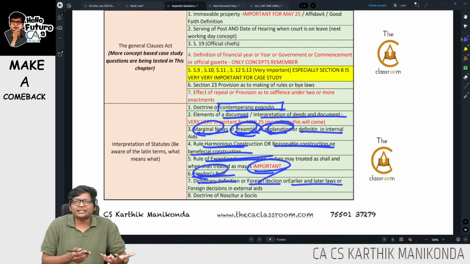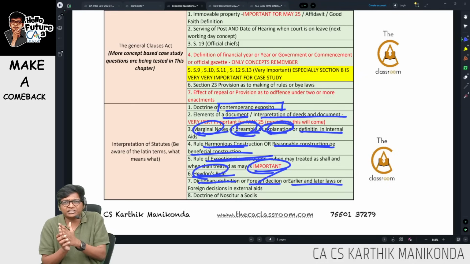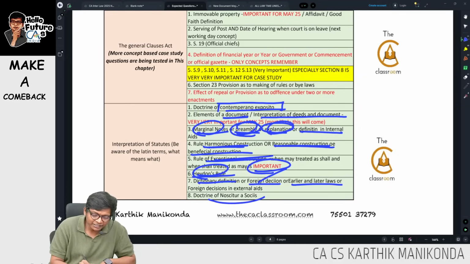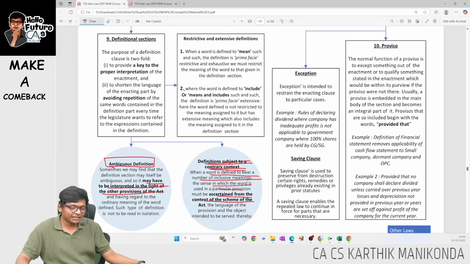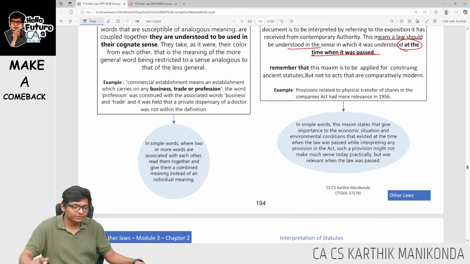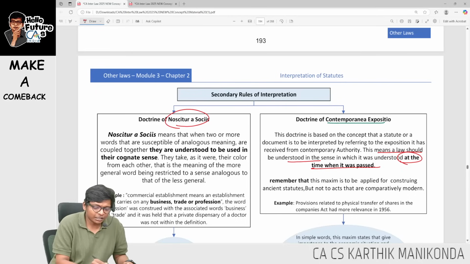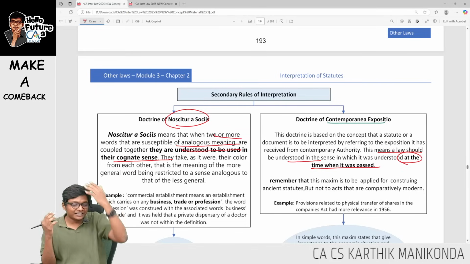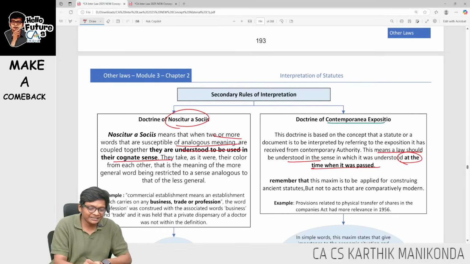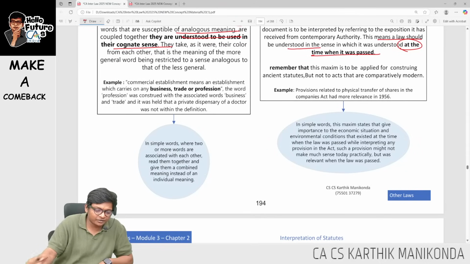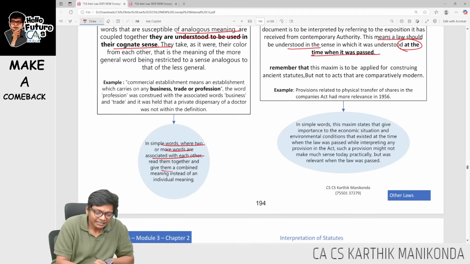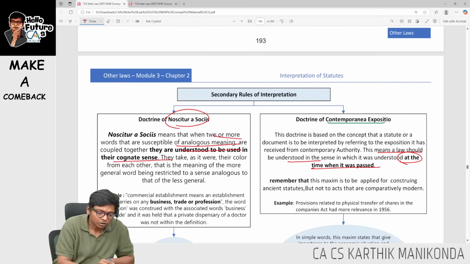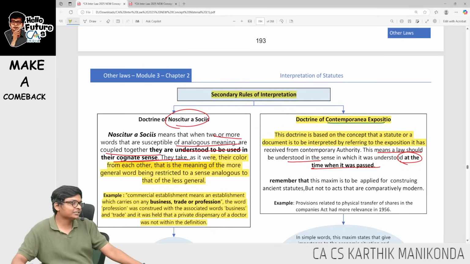Okay, for example, plant and machinery. The word plant has a different meaning with machinery, and plant separately has a different meaning. That only is. Lastly, doctrine of noscitur a sociis. Again, secondary rule. This also I have told is important. Noscitur a sociis means when there are two words, they have to be read together, guys. When there are two words, we will read them together. That means each word will take the color from the other word. Look at this. When two words are associated with each other, give them a combined meaning instead of a separate meaning. So they use the word and couple together, understood in a cognate sense. The key phrase here, for the exam, to get full marks: they get their color from each other. That is the important point over here.